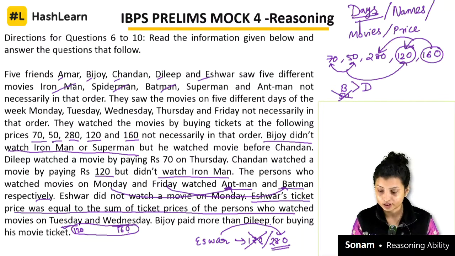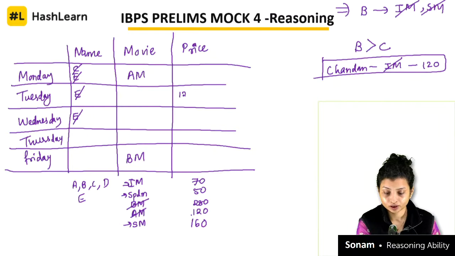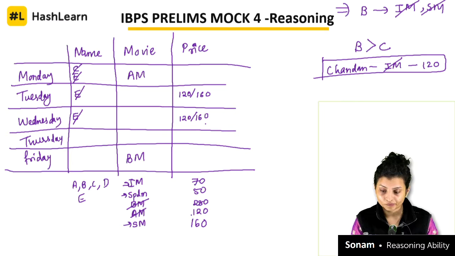And what else can I figure out? Tuesday and Wednesday. So let's write that one first. Tuesday and Wednesday can be 120, 160 here. And Chandan is not watching, Bijoy is not watching Iron Man and Superman.